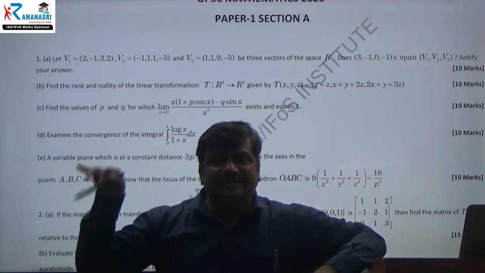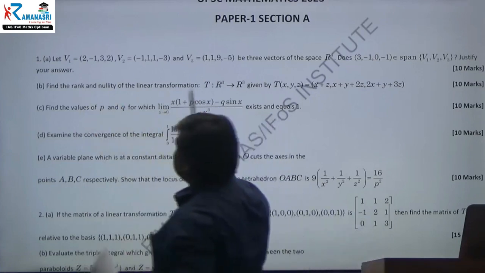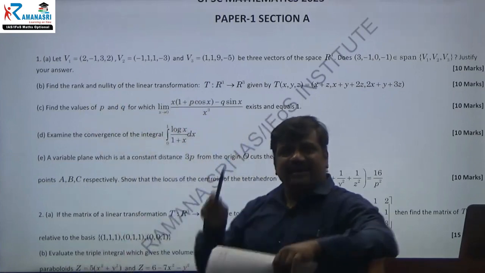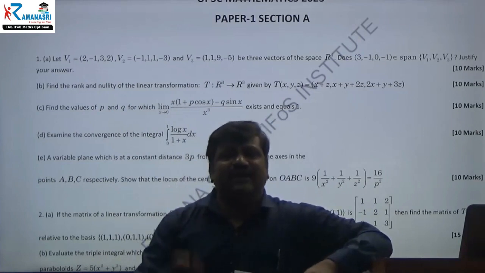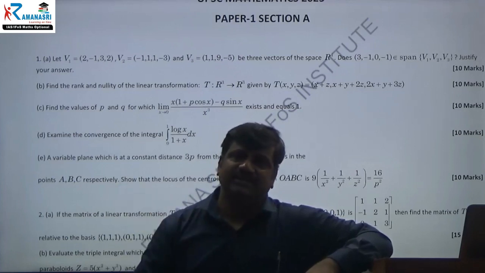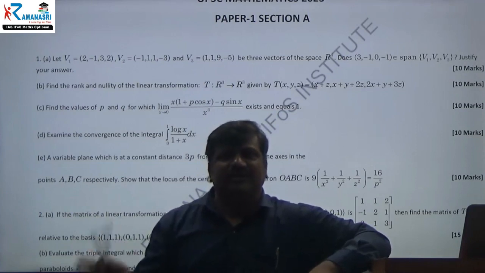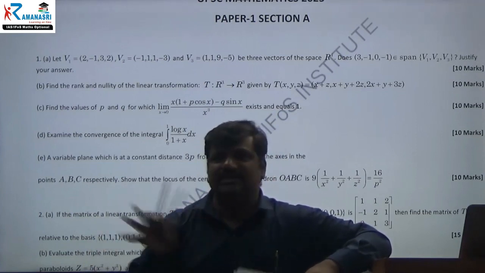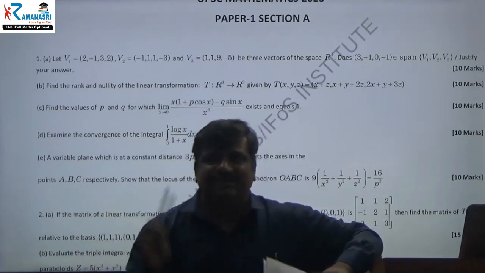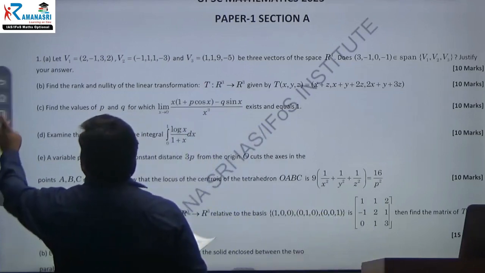But in that study material, we asked to show the linear transformation first, and after that I emphasized finding the rank and nullity and the range and null space, all these four or five things. But here, the 10 marks question has asked only the nullity and rank. That's it. Nothing else. Just now we are focusing on that only.